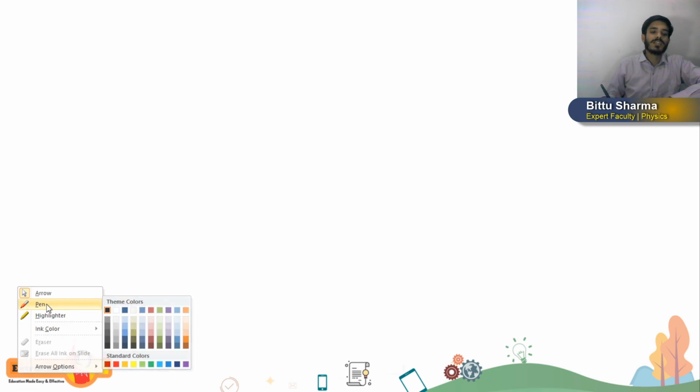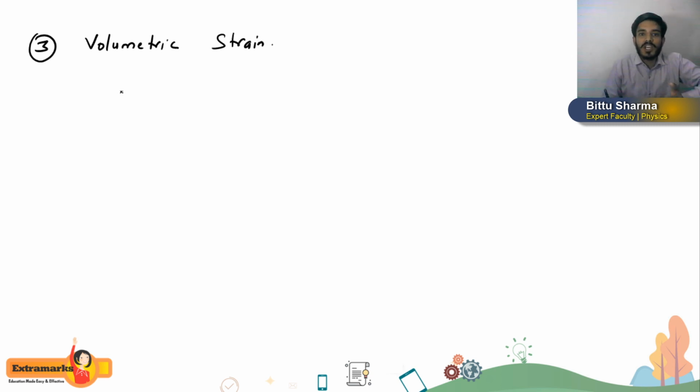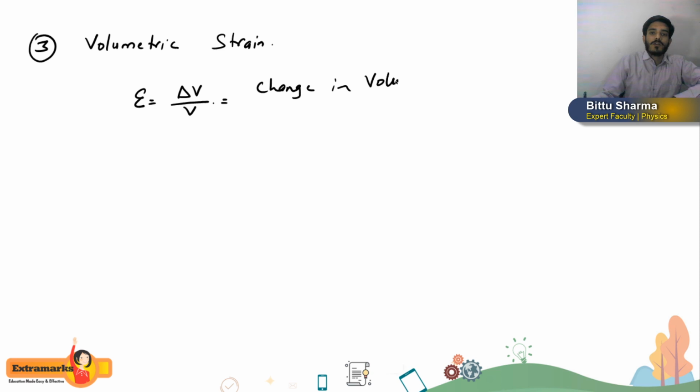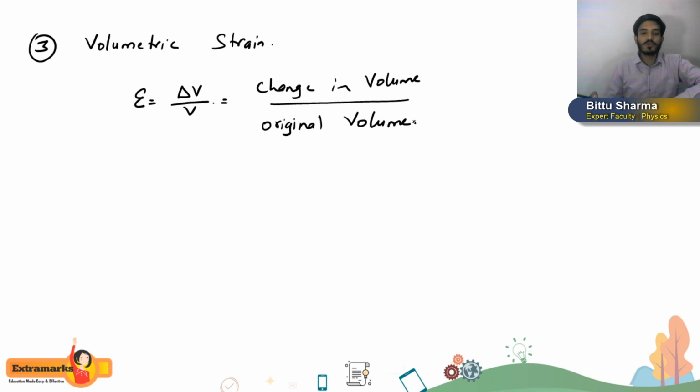Okay, the next and last type of strain is what? The last is volumetric strain. So third I am writing volumetric strain. Volumetric strain means change in volume per original volume. So delta V by V. Again I am writing, change in volume per original volume. Volumetric strain is change in volume per original volume. Okay. So this is volumetric strain. I hope, students, you are getting this.